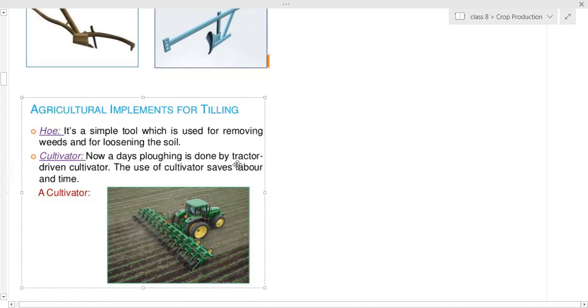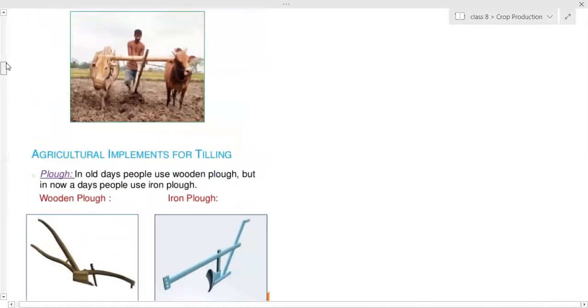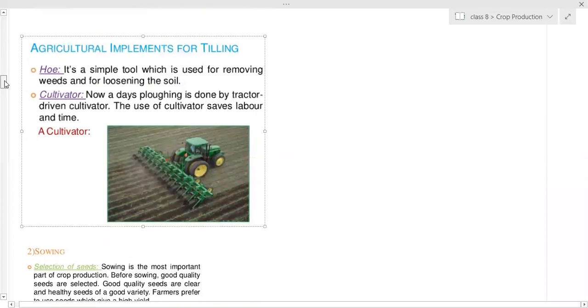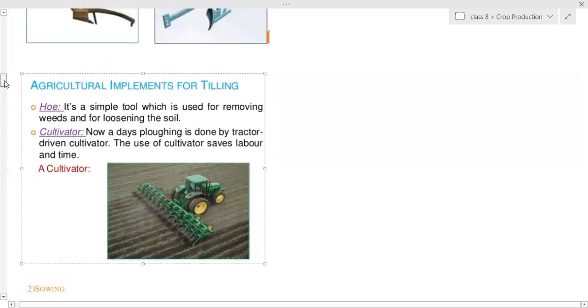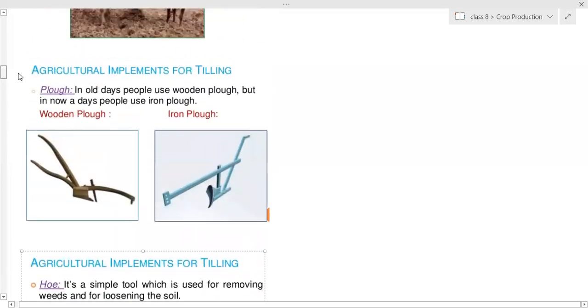The use of a cultivator saves labor and time. In the traditional method, a very small area is loosened. But now by using the cultivator, a larger area can be loosened at a time, and the soil is loosened easily. Is that clear? Why is plowing needed? Is it clear why plowing and loosening of the soil is needed?